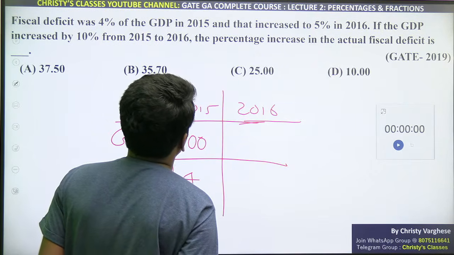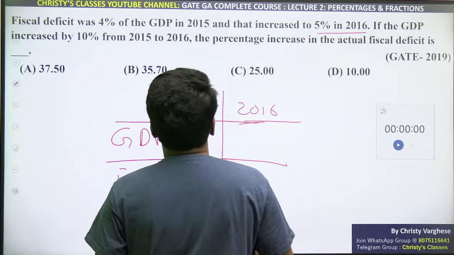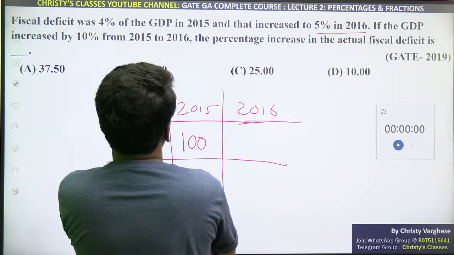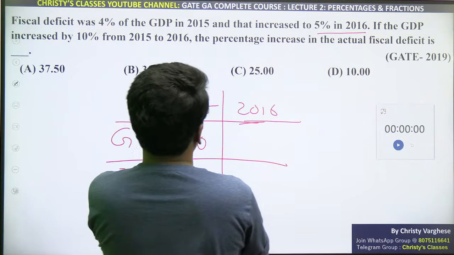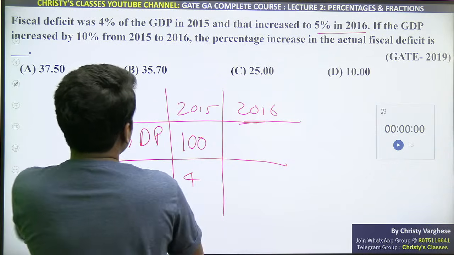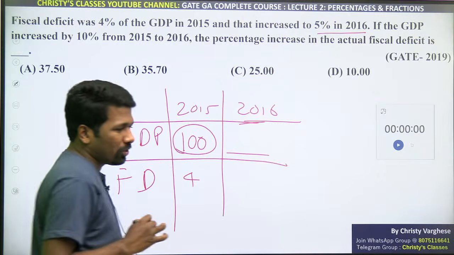Of the GDP in 2015, and that increased to 5% in 2016. That is very important. You should read that sentence, or understand that sentence correctly. So 5% of the new GDP, but the new GDP is unknown to us.